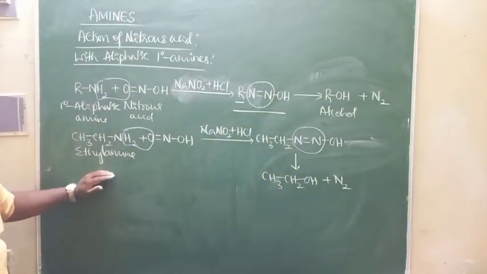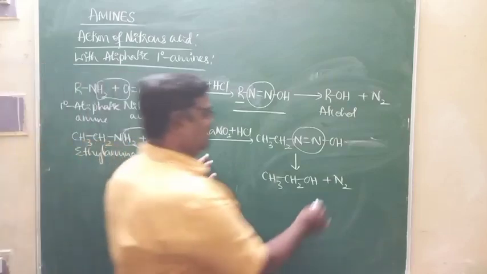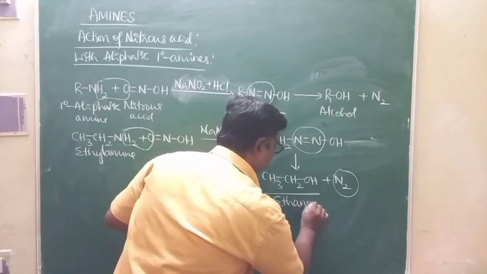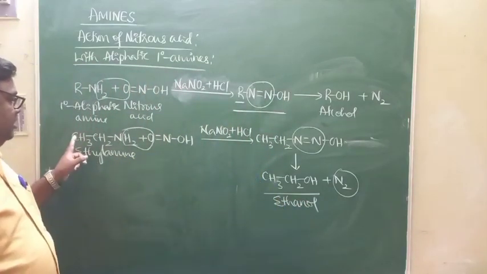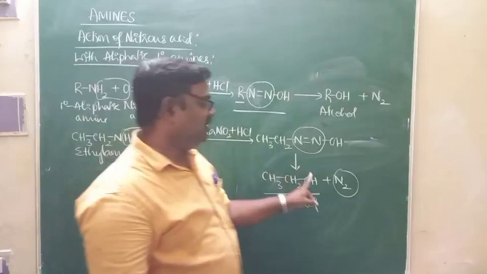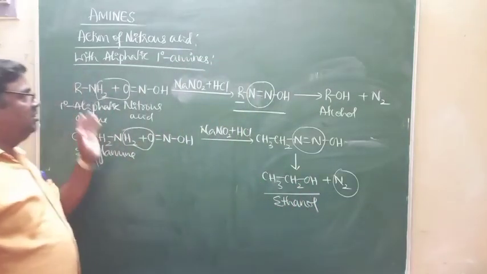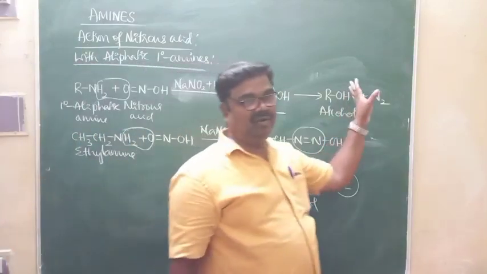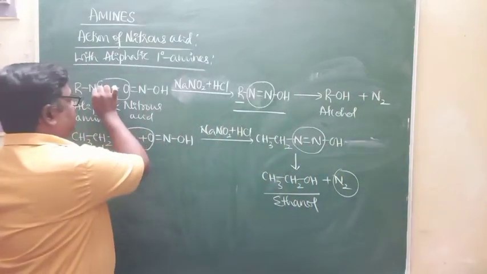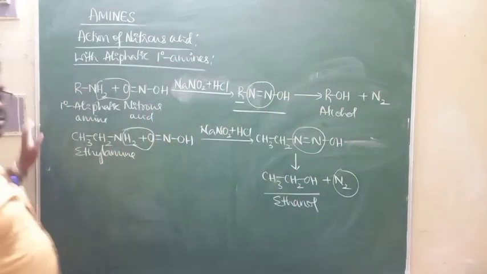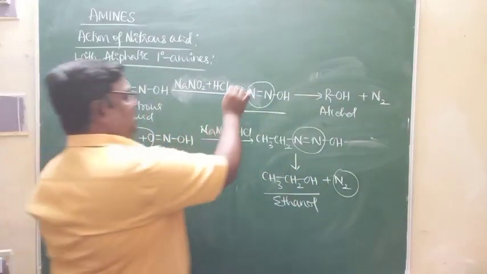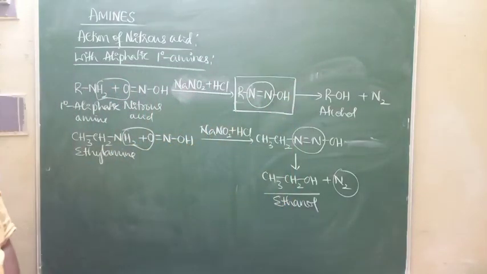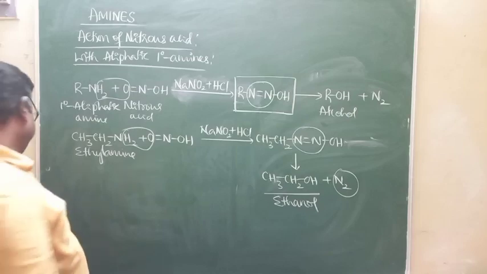All aliphatic primary amines react with nitrous acid to liberate nitrogen gas with the formation of alcohol. Here it is ethanol. If you use CH3NH2, you get CH3OH. Okay? Like this, aliphatic primary amines react with nitrous acid to form alcohols. The NH2 group is replaced by the OH group. You must observe that correctly. If the R group is an alkyl group, it is a very unstable compound and decomposes to form alcohols.